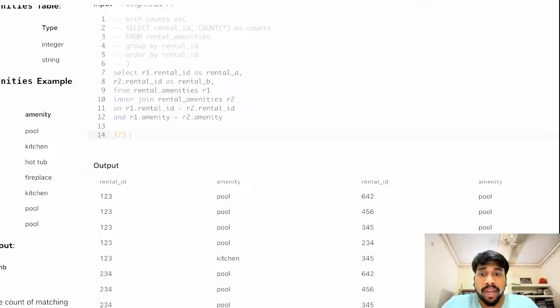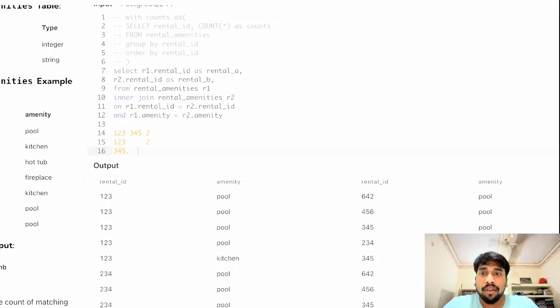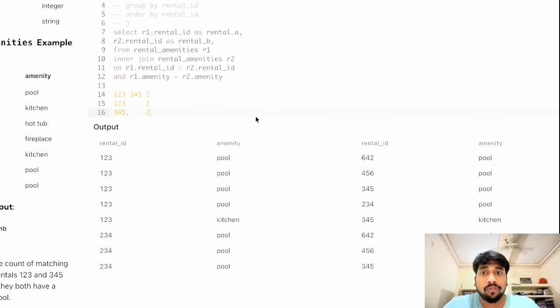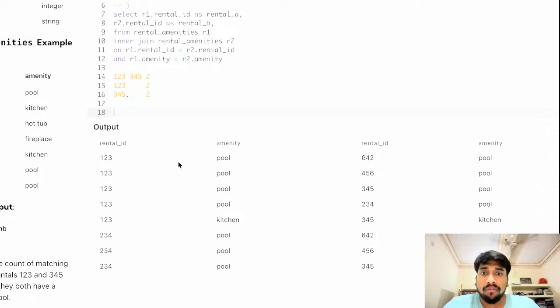For 1, 2, 3 and 3, 4, 5, both the amenities were the same and the counts were the same. So the count for both of these will be 2. And individually as well, for 1, 2, 3 the count will be 2, and for 3, 4, 5 the count will be 2. But if you remember for 6, 4, 2, now here we have 1, 2, 3 and 6, 4, 2 as only one pair. If you see, this is only one occurrence.